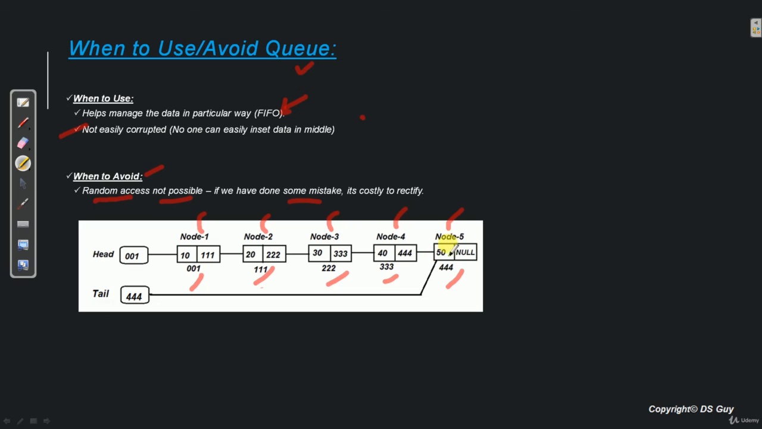So basically what that means is, whenever we are using data structures like queue or even a stack, we always need to be careful what kind of data we are inserting in the queue or stack. Because once it is inserted, modifying that data is very difficult. So that is one of the cons of this kind of data structures.